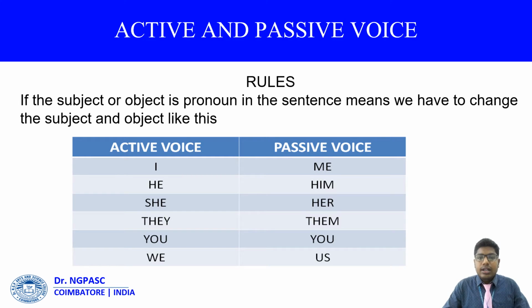Moreover, when interchanging active into passive, while the object takes the place of the subject, we have to identify whether the object is singular or plural. On that basis, we use the plural form of verbs or the singular form of verbs for the object in the place of a subject.